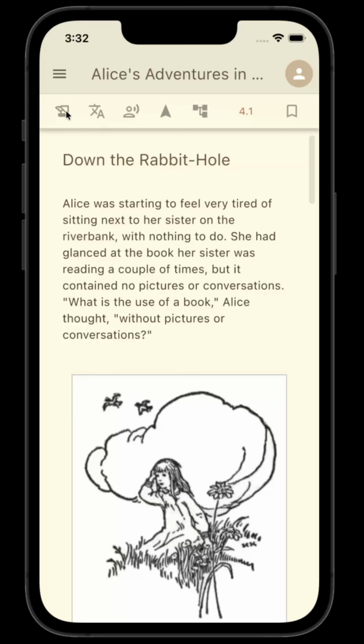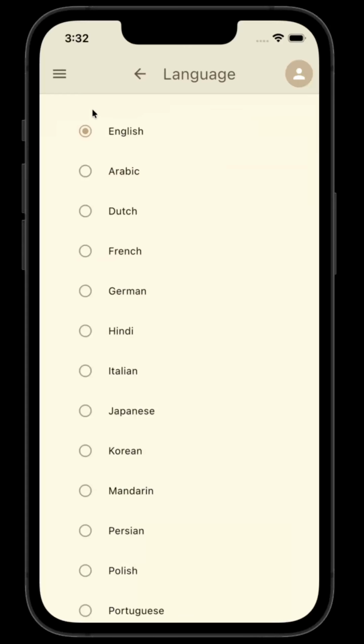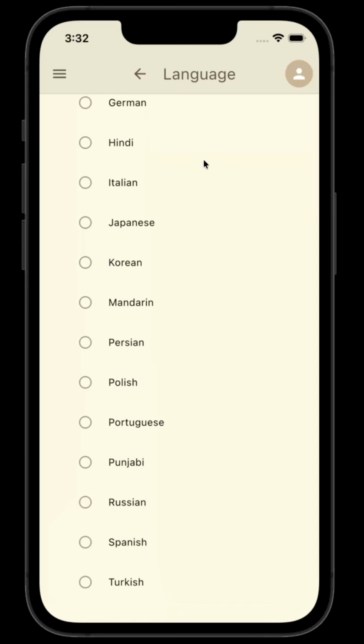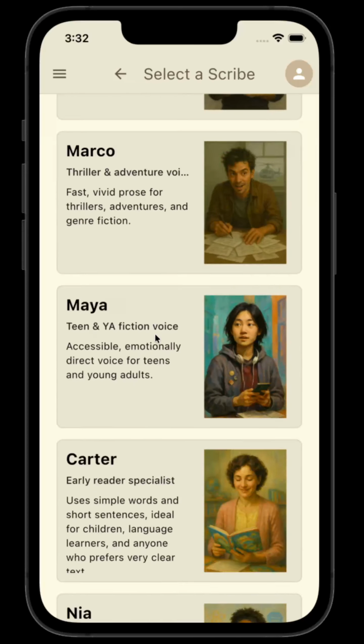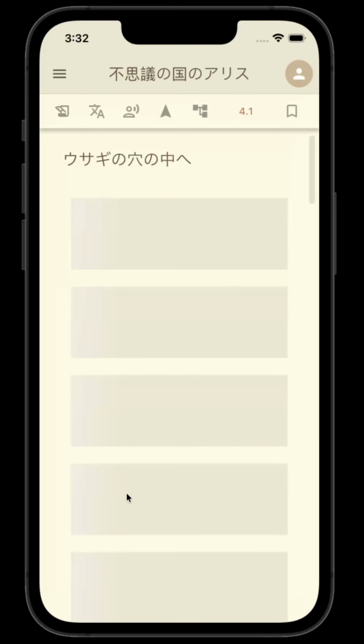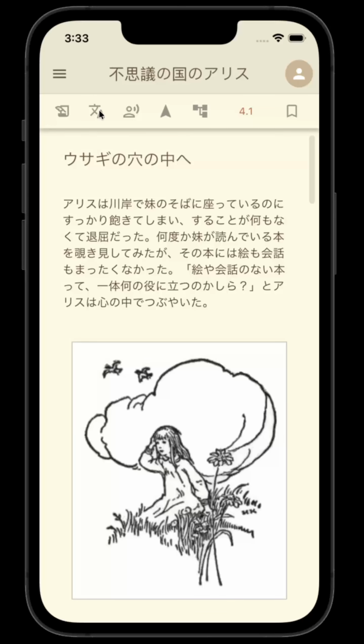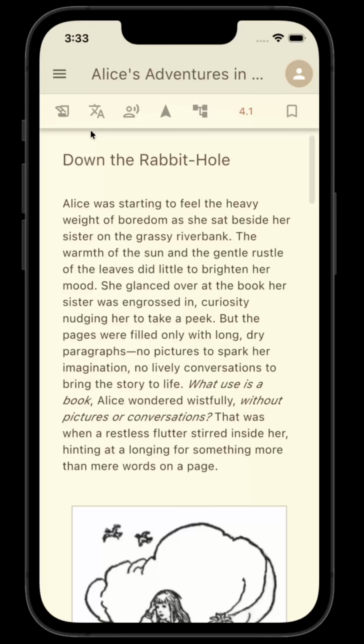And of course, each scribe can output their work in one of many different languages. So we can switch to something like Japanese. And now you have Hugh's output, but in Japanese. So switching back to Sophie. So that's Sophie's output in Japanese. Let's go back to English. And then let's listen to it because you can both read and output to audio. So let's do that.